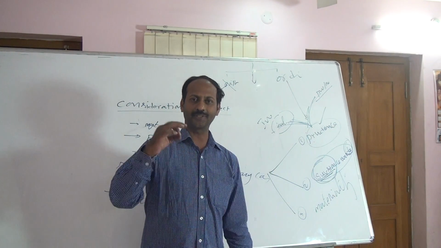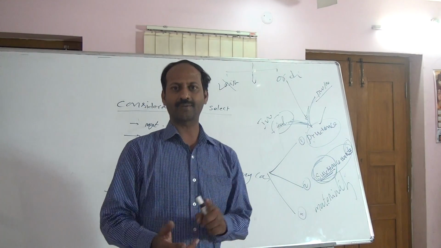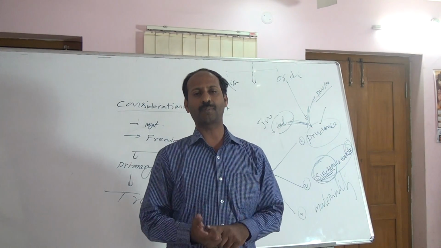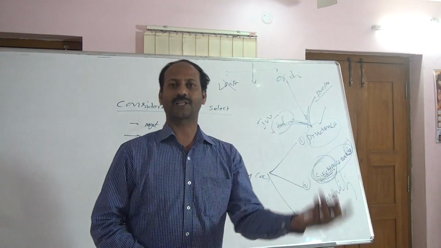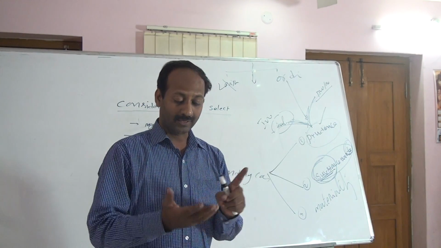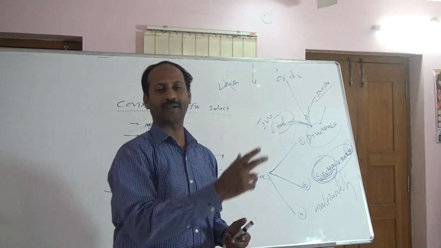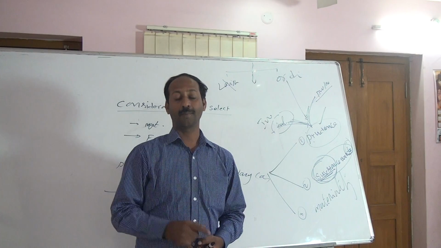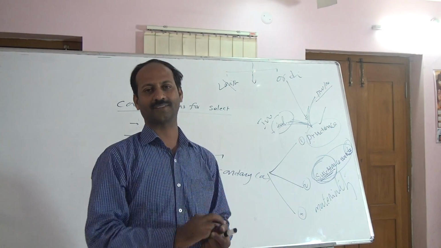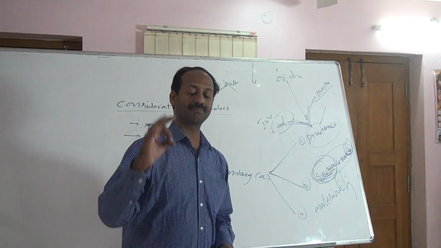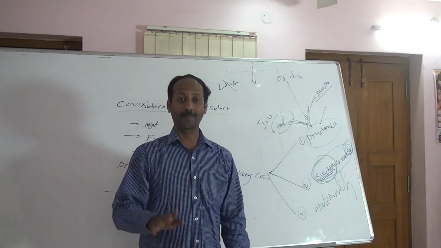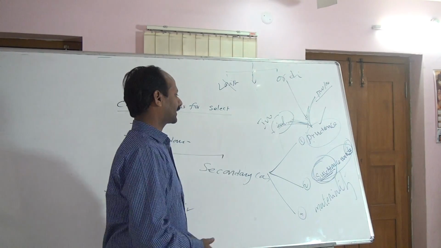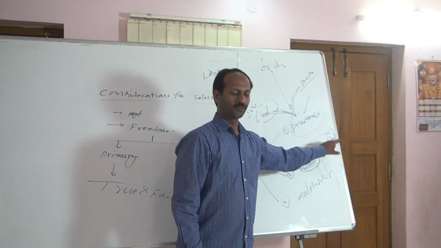But according to economic reality, the asset is selected by the buyer, the asset is used by the buyer, the asset cost is paid by the buyer. Because of the delay, interest is also paid by the buyer. Because the risk and reward of the asset are also with the buyer. This is the economic reality. Based on that, the buyer is the owner. That is the reason this asset must be shown in the balance sheet of the buyer only, not in the books of the hire vendor. This is based on the concept of substance over form.